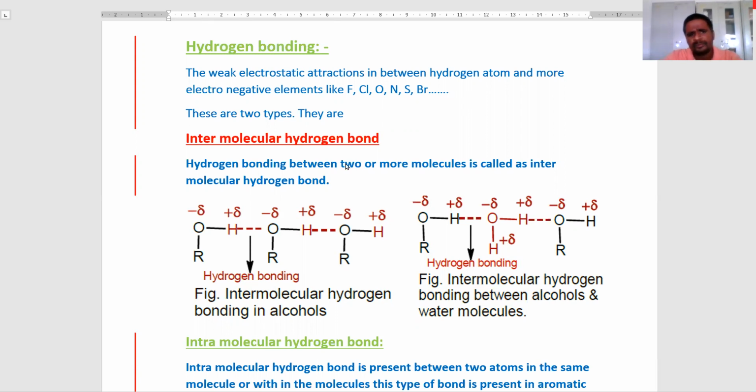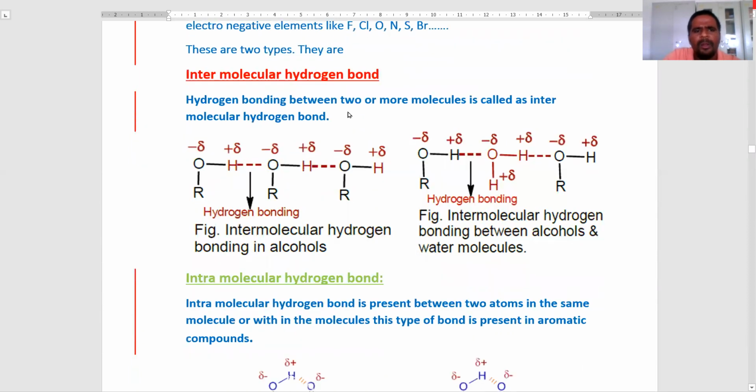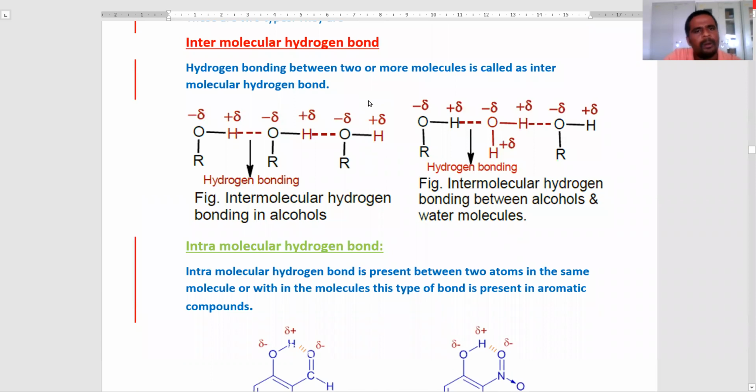There are two types: intermolecular hydrogen bonding and intramolecular hydrogen bonding. Now see what intermolecular hydrogen bonding is. The hydrogen bonding that takes place between two or more molecules is called intermolecular hydrogen bonding.